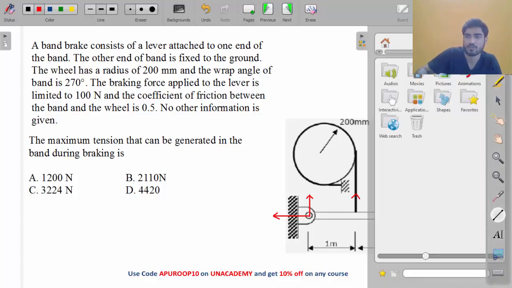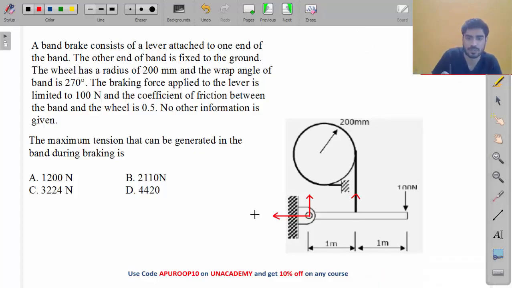So what will be these forces? Let's say these reactions are Rx and Ry. Right now we don't know whether the tension is T1 or T2, so let me write it only as T. So these are the forces acting on the lever: Rx, Ry, T and 100. We are not interested in Rx and Ry.